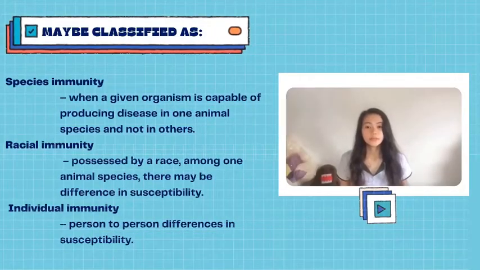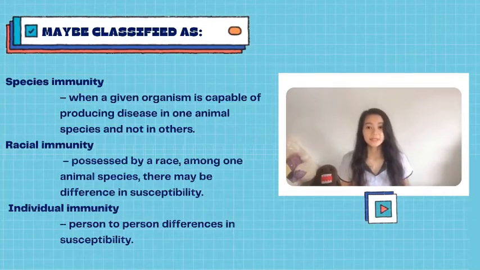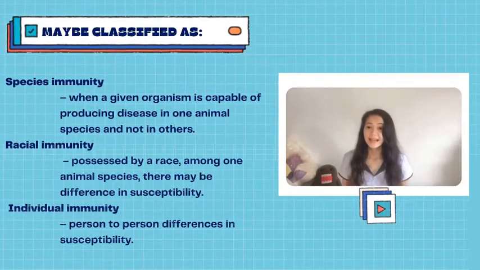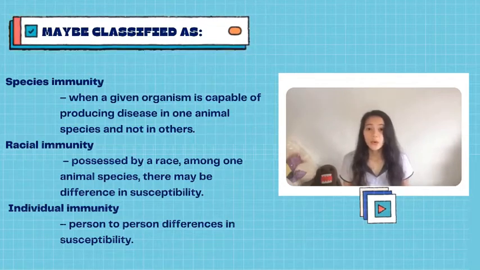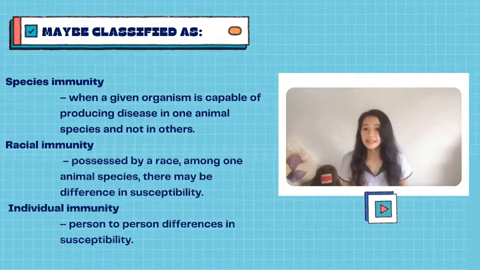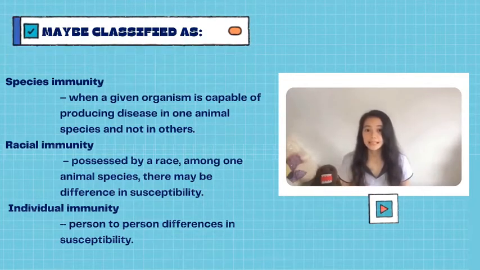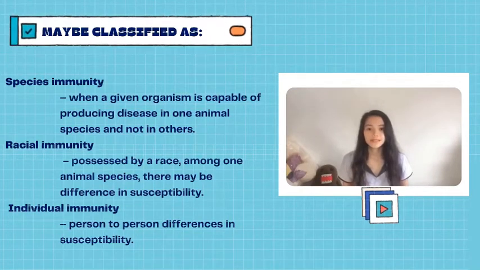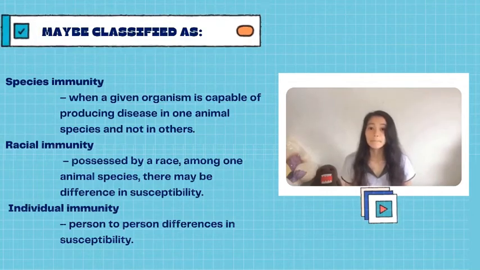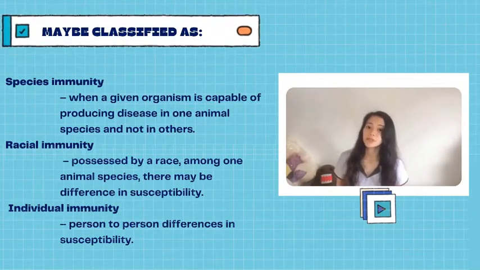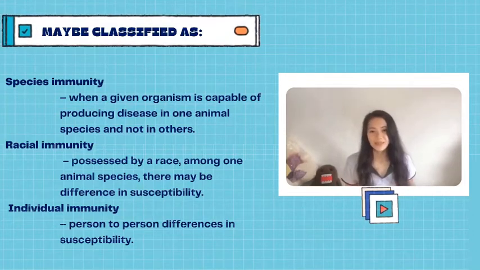The non-specific immunity may also be classified as species immunity, racial immunity, and lastly, individual immunity. Species immunity is when a given organism is capable of producing disease in one animal species and not in others. Anatomic differences between species also determine species immunity. Example is, birds are resistant to anthrax, but humans are susceptible. It is simply because higher body temperature of birds kills Bacillus anthracis.